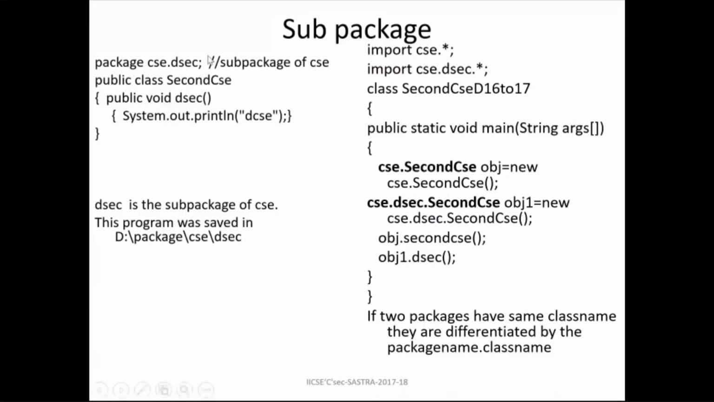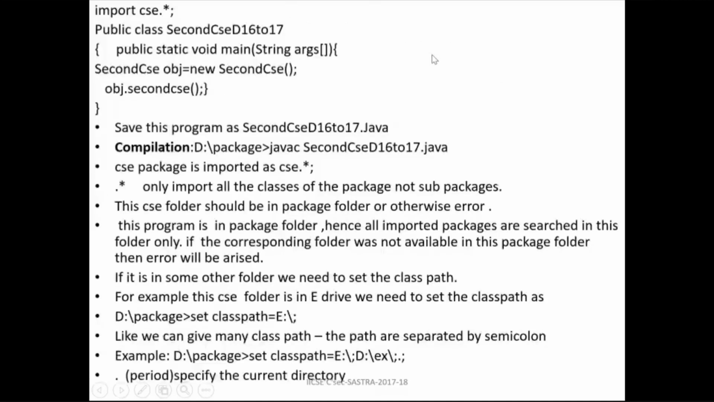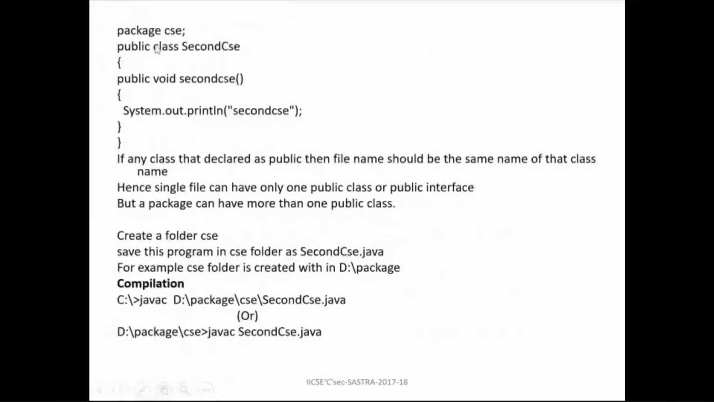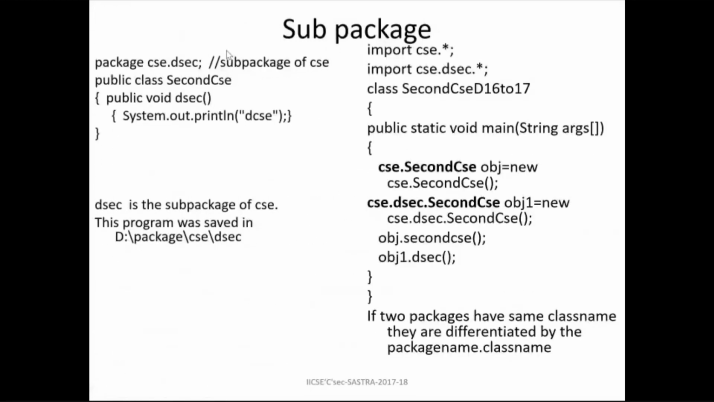So here, this is the sub package. In the sub package also I have the same class name, second CSE, as in the main package. This package CSE also has the second CSE class name, and the sub package CSE also has the same class name, second CSE. So if I want to access the same class name, how can I differentiate? With the package dot operator.